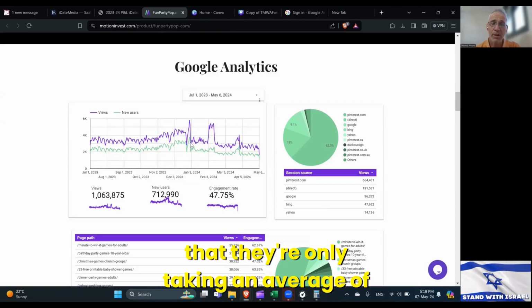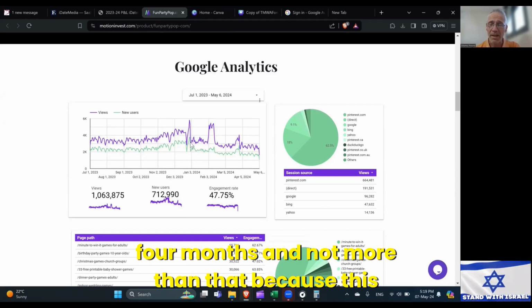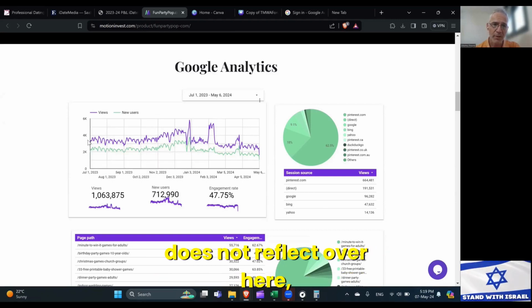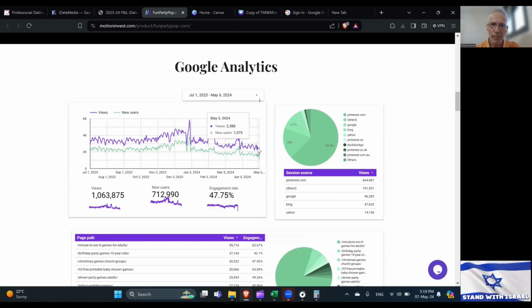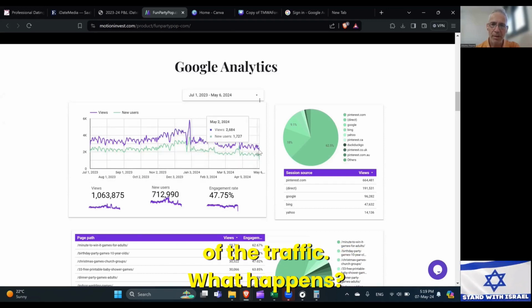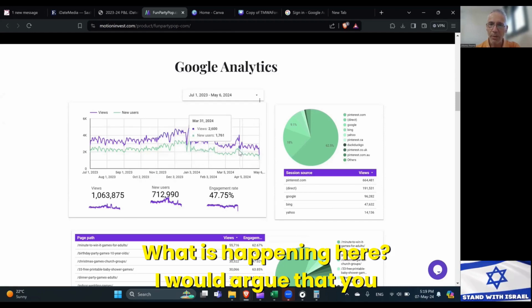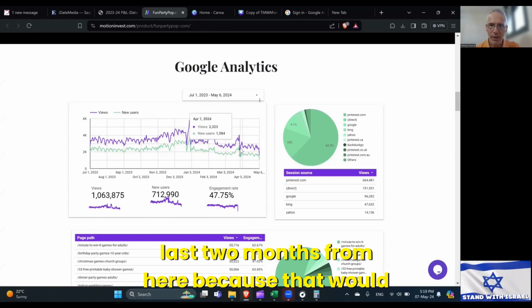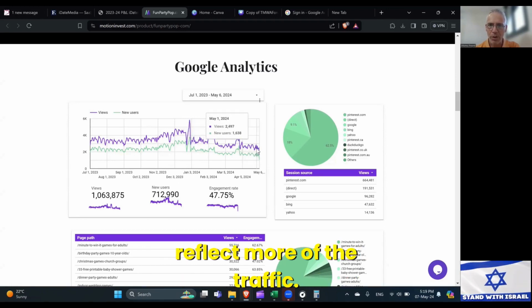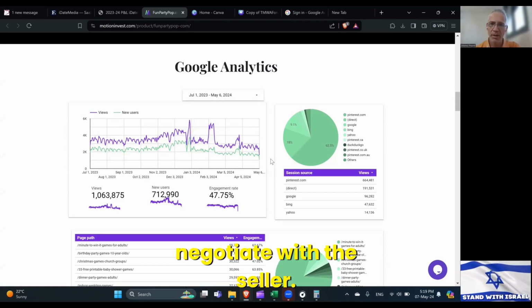And this is the reason that they're only taking an average of 4 months and not more than that, because this does not reflect this side of the traffic, what is happening here. I would argue that you should even take only the last month or the last 2 months from here, because that would reflect more of the traffic. But again, it's something to negotiate with the seller.